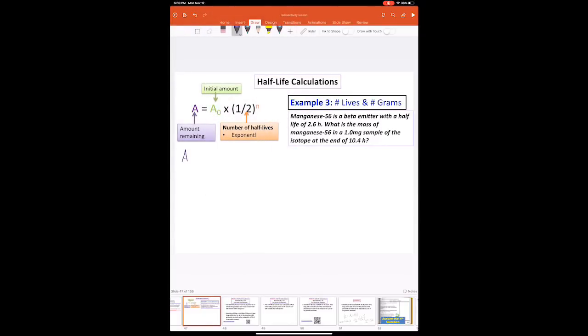Okay, so for A, let's see if we have that in our question stem here. Manganese 56, a beta emitter with a half-life of 2.6 hours. What is the mass of manganese 56 in a 1 milligram sample of the isotope at the end of 10.5 hours? Okay, so does anything here tell us what our ending amount will be? Well, no. It is asking us what the mass will be at the end of